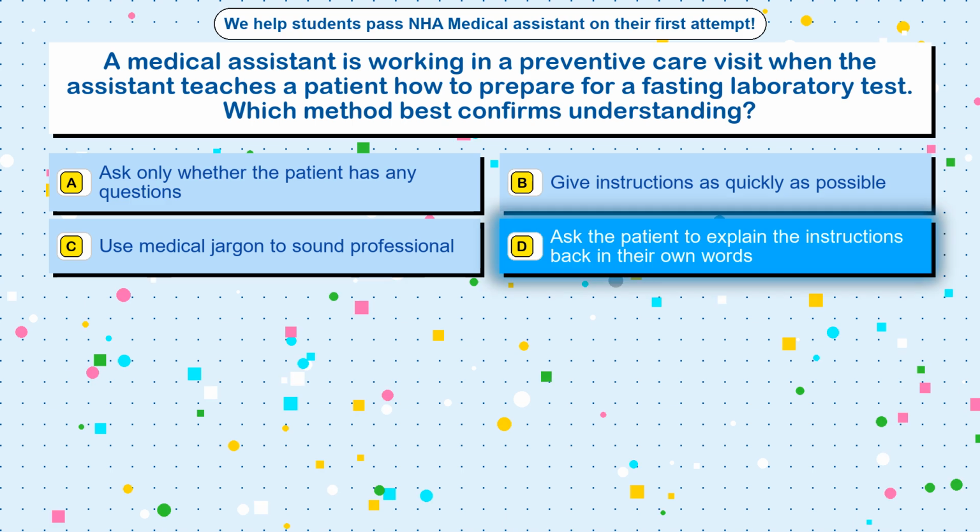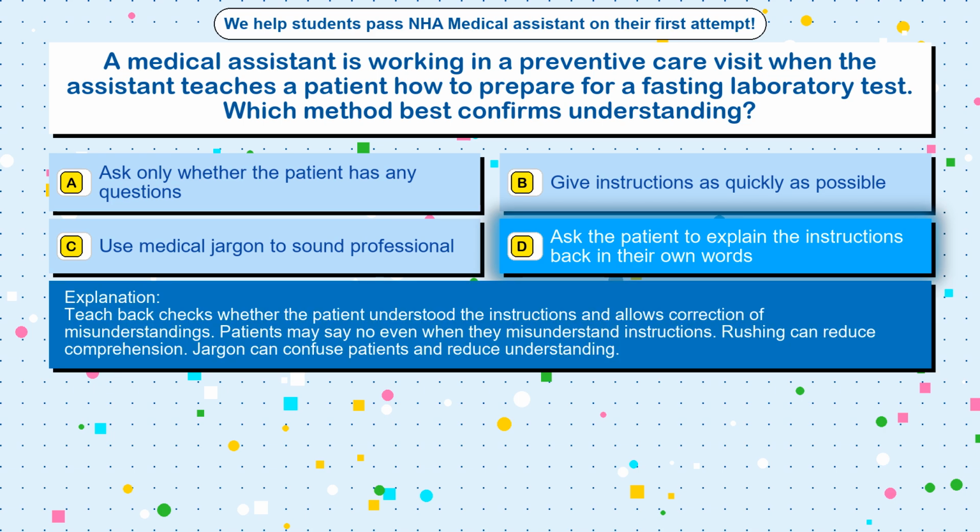The correct answer is option D, ask the patient to explain the instructions back in their own words. Teach back checks whether the patient understood the instructions and allows correction of misunderstandings. Patients may say no even when they misunderstand instructions. Rushing can reduce comprehension. Jargon can confuse patients and reduce understanding.